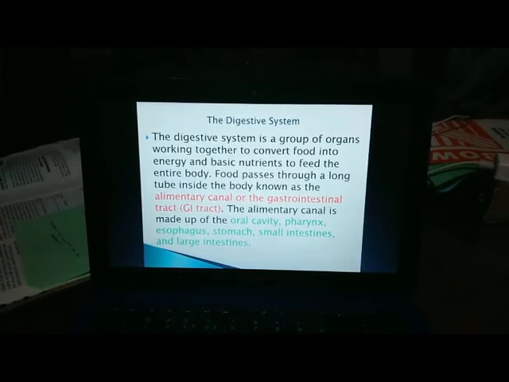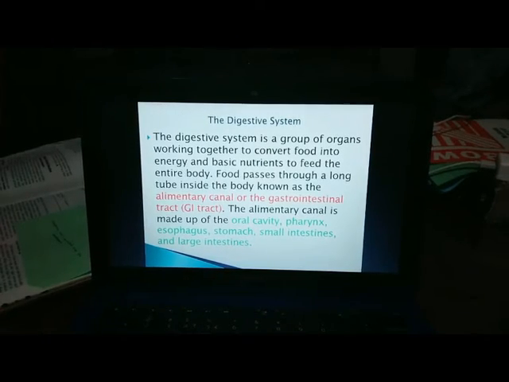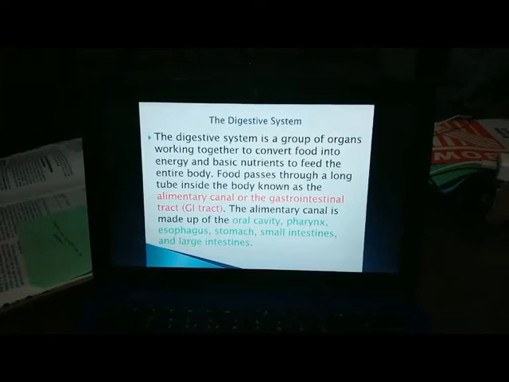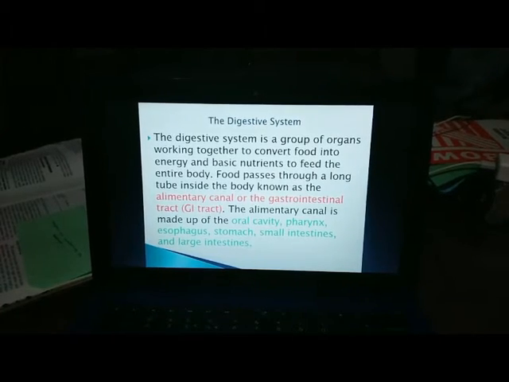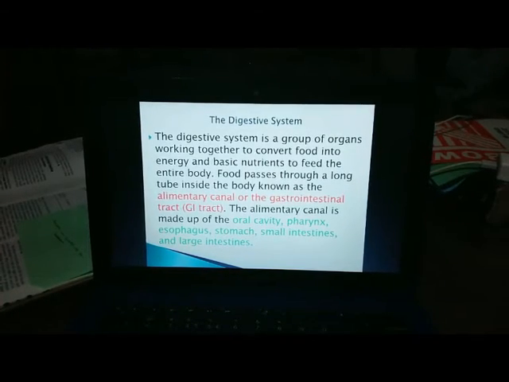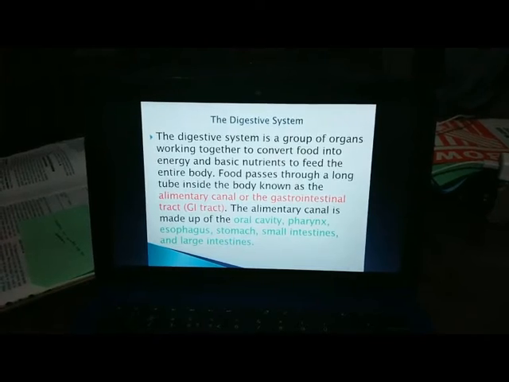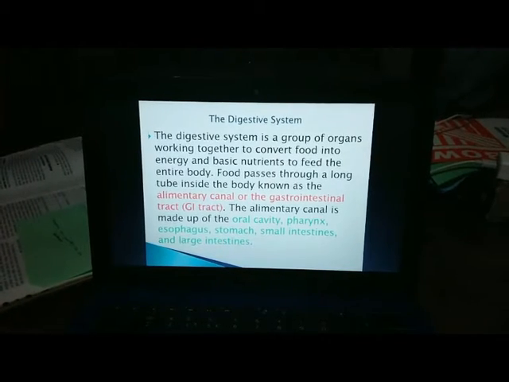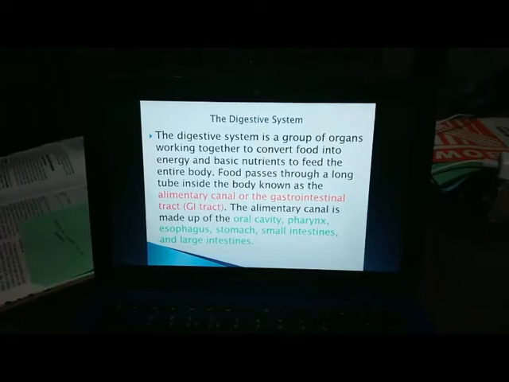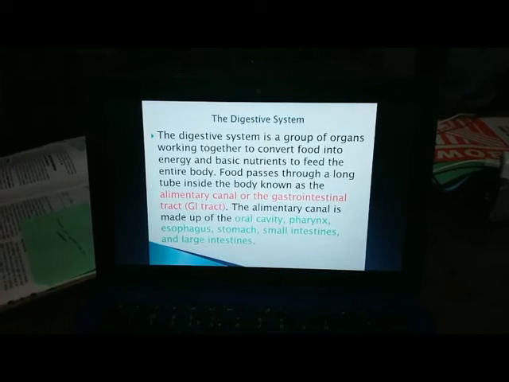So the digestive system is responsible for digestion. It plays an important part in our life. Everything that we intake, digestion is the one that is responsible for it. As we go along, we will know its function and process for digestion and how digestion really occurs.